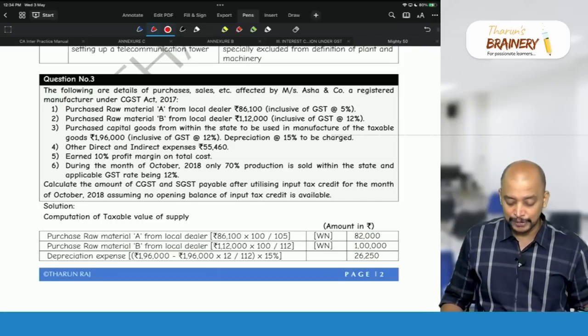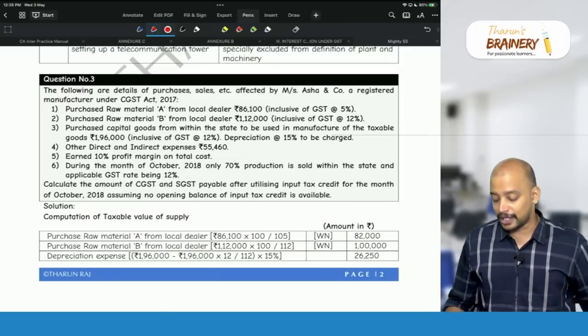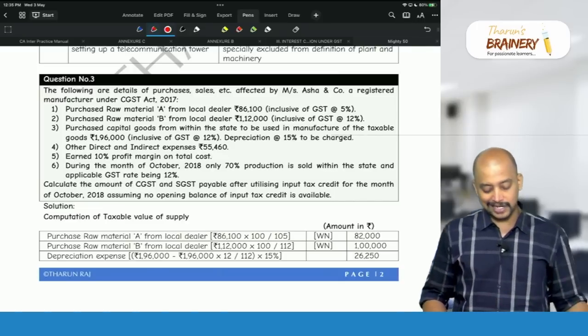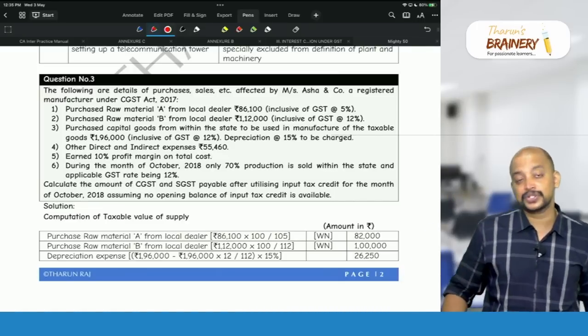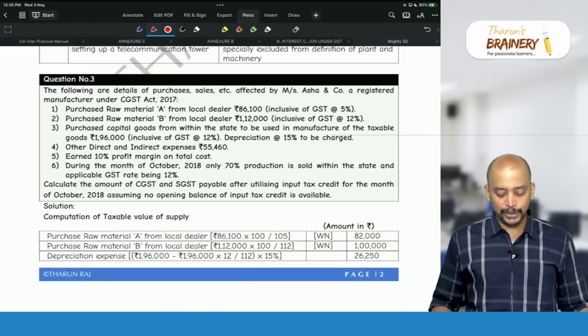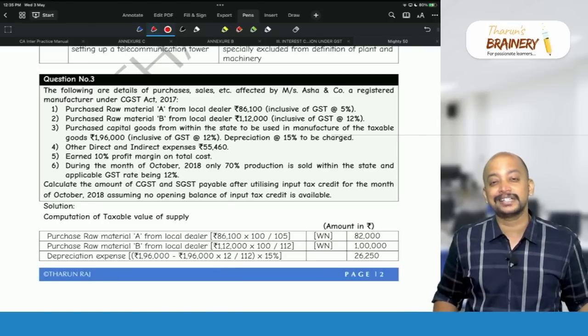During the month of October, only 70% of the production is sold within the state and applicable GST rate being 12%. Calculate the amount of CGST, SGST payable after utilizing the input tax credit.